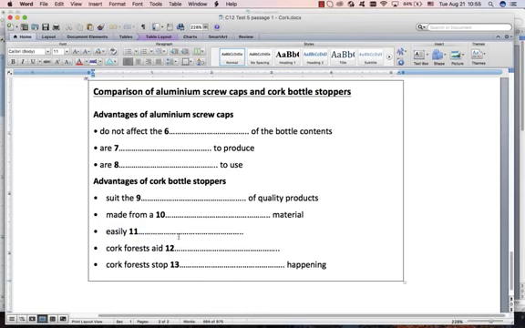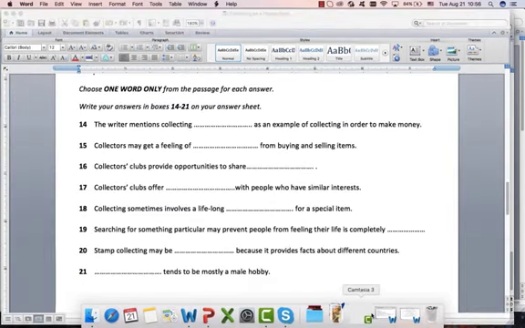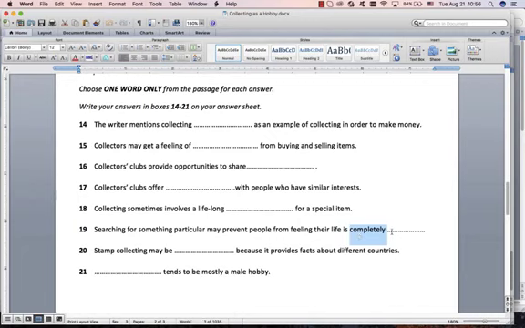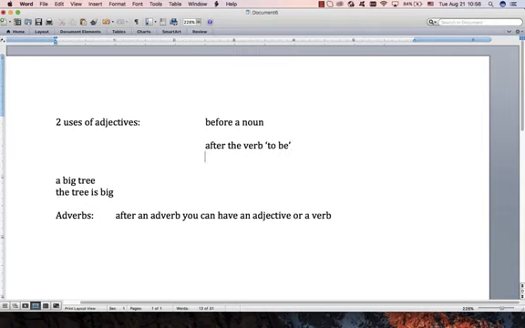But actually what is happening here is that they've left out a word that should be, if they were doing it in full English, that would be are easily and then your adjective. So it's actually adjective after to be as well. And then the same thing happened here in collecting. There's the adverb, but as I said before, this was an adjective because adjective after the verb to be. Right, and that's all for that. I'll just do a little bit more here. This slightly more advanced grammar.